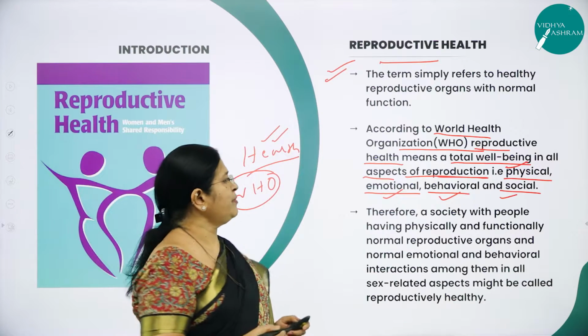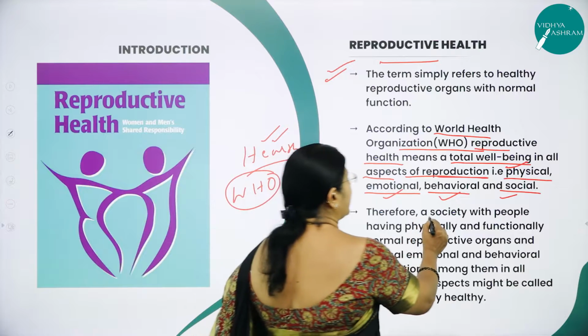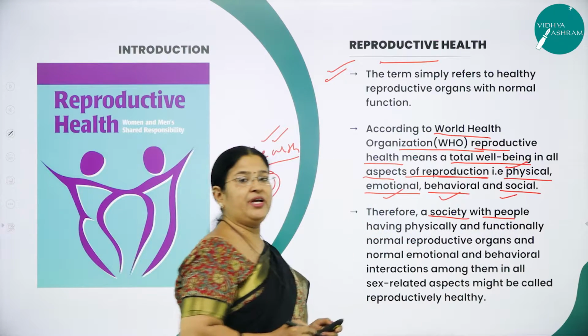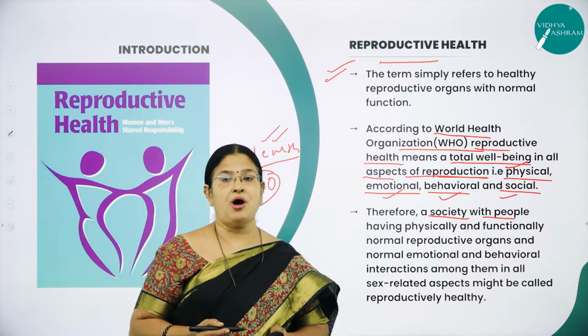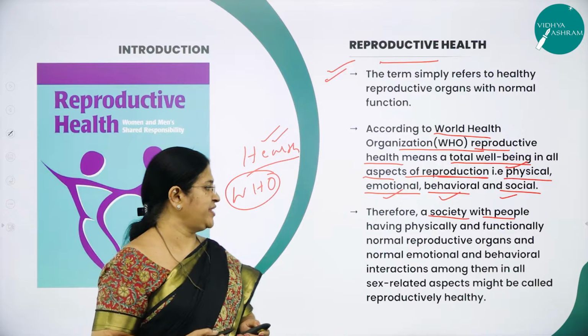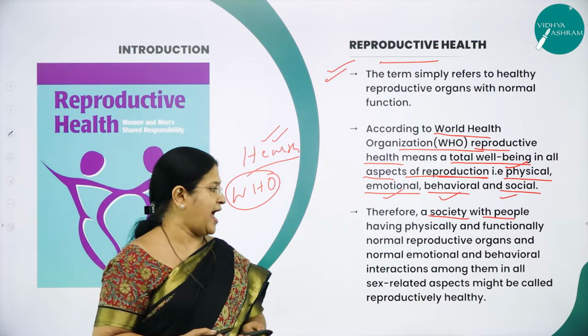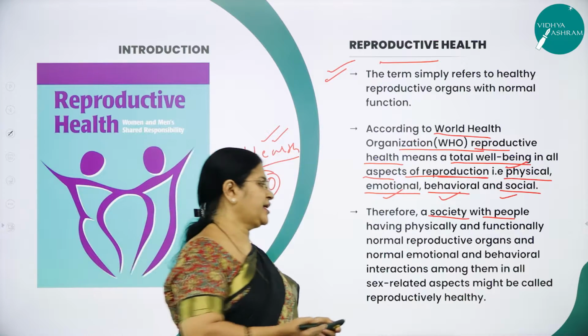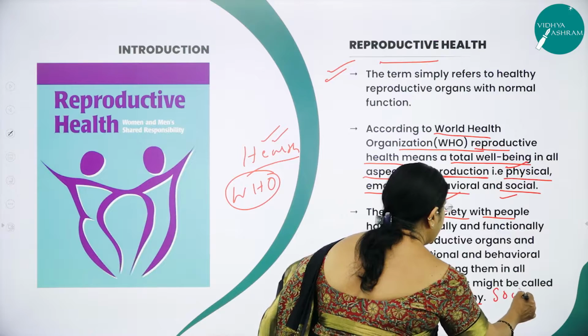So when we come across these words, what exactly does it mean? A society with people having physically and functionally normal reproductive organs, and normal emotional and behavioral interactions among them in all sex related aspects, is called a reproductively healthy society.